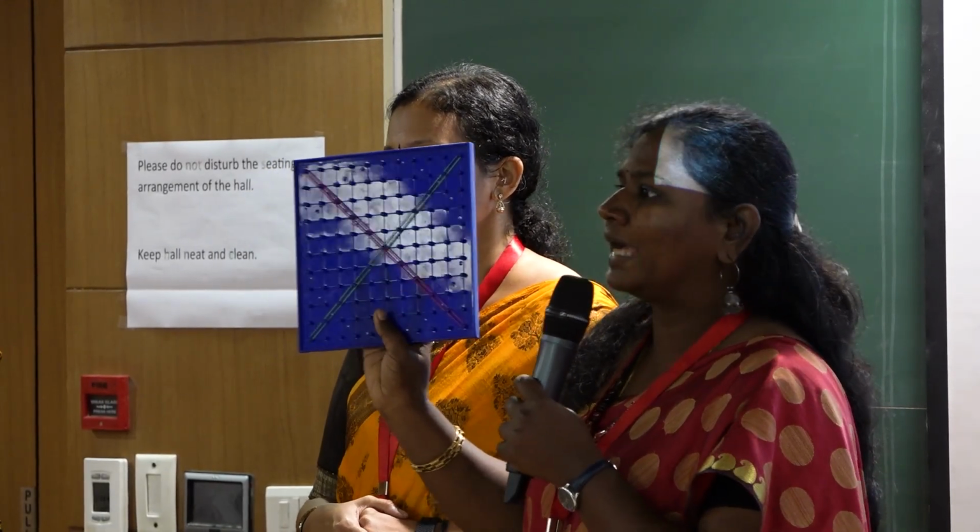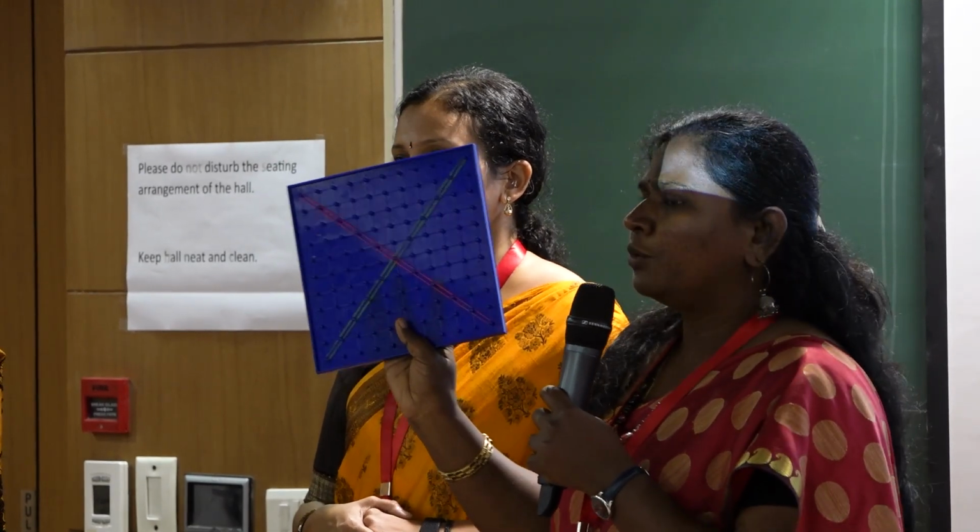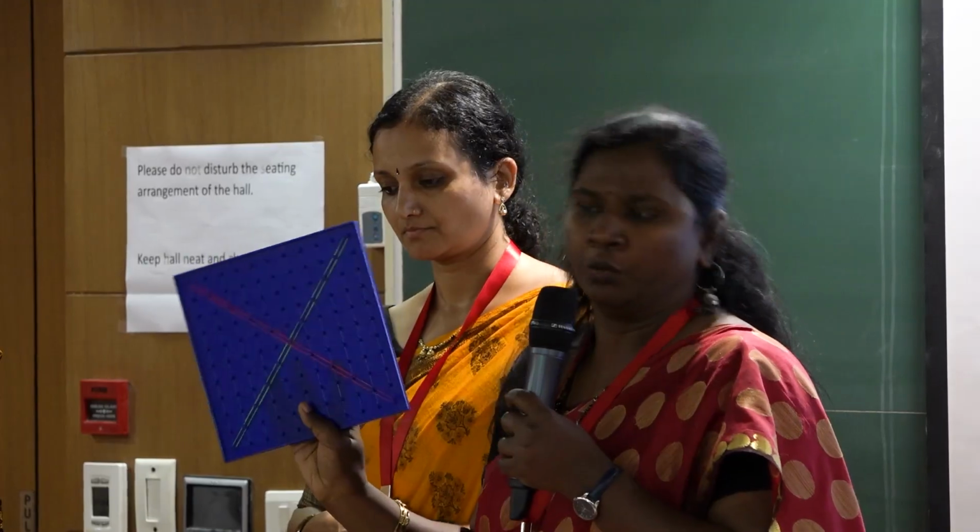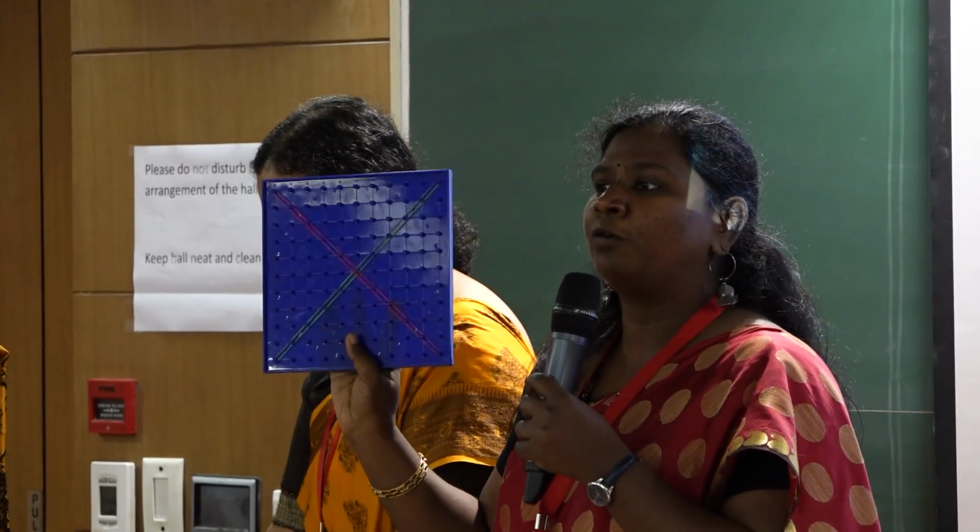Can you see how many angles in that? We asked that first. They said 4. Okay, so measure all those 4 angles. They measured it and we told them to jot it down. So then they said, ma'am, we found something. Okay, so what is it? Then they were surprised to say, ma'am, 2 sets of angles are equal. And they said very precisely, the opposite angles are equal, ma'am.